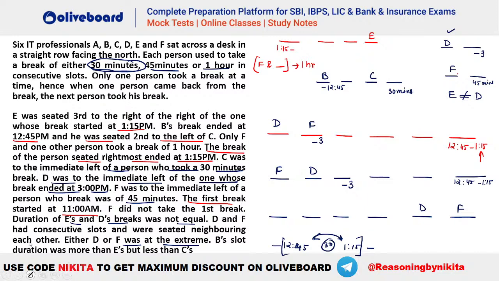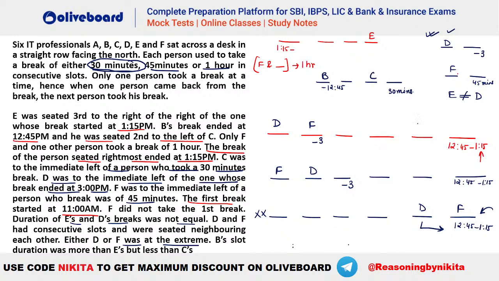So now you can see the third case, where we have taken F at the extreme right end. The extreme right person has to be 12:45 to 1:15. But is the third case valid, guys? Is this possible? No. Why is this not possible? Because D should be towards the immediate left of somebody who is ending at 3 here. So you can see this case is anyways invalid. So that means either the first or the second case is the valid one.